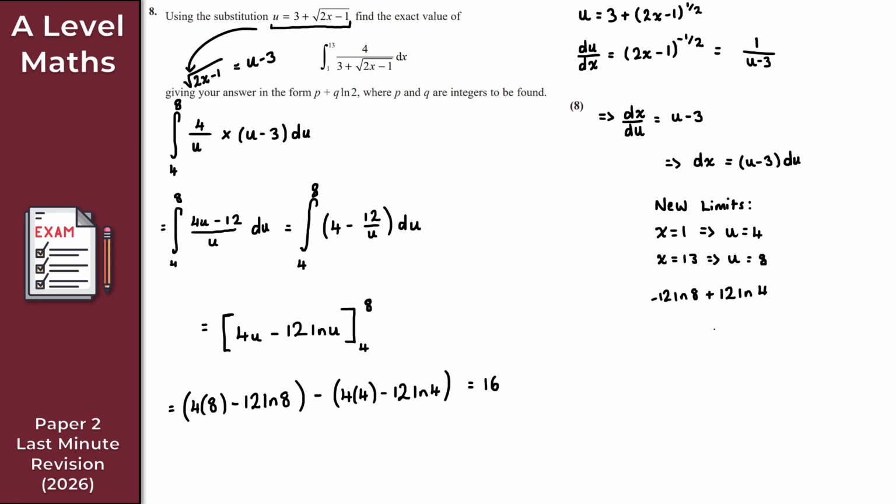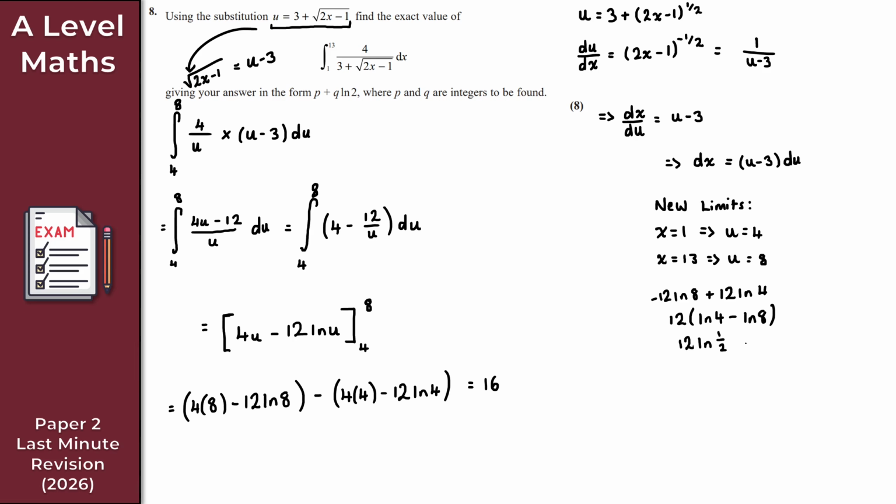What I can do here is take the 12 out as a factor, and I'll write the ln 4 first: 12 times ln 4 minus ln 8. Because I've got a difference of logs with the same base, we can express this as a single log. So I get 12 ln of 4 over 8, which is 1 over 2, so ln 1 over 2.